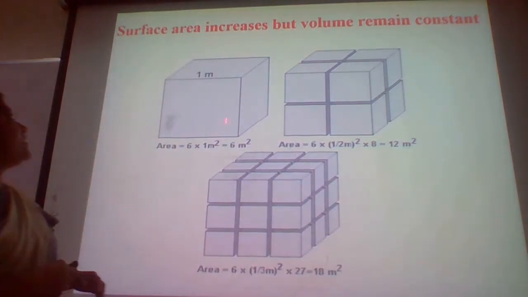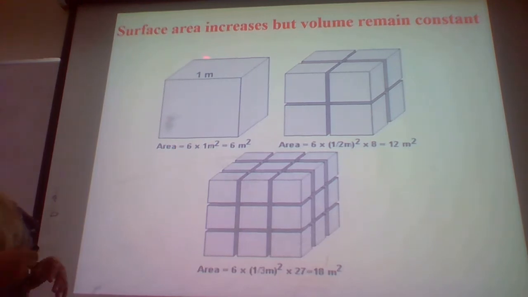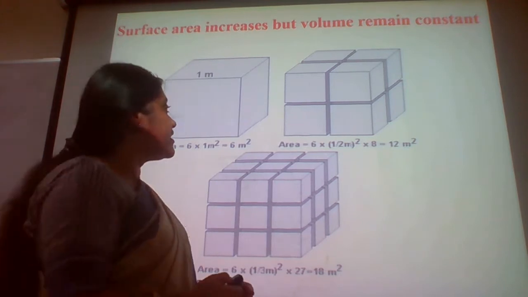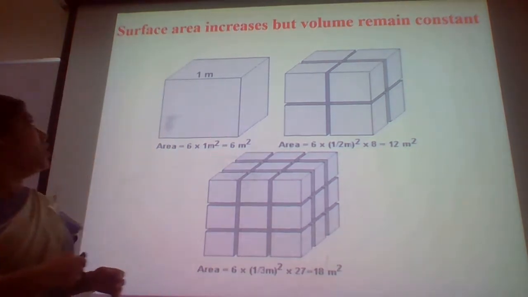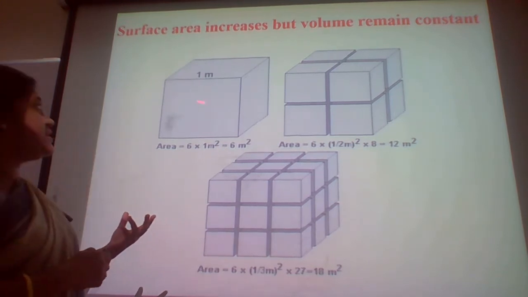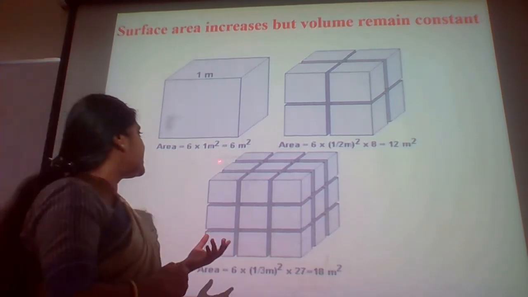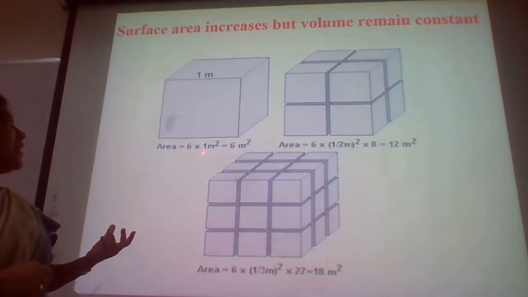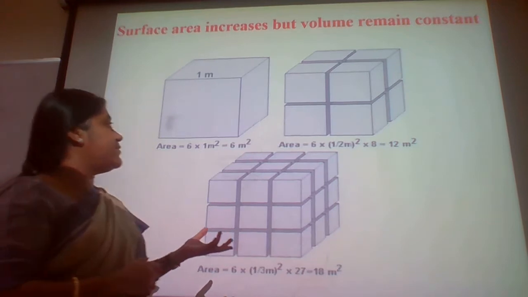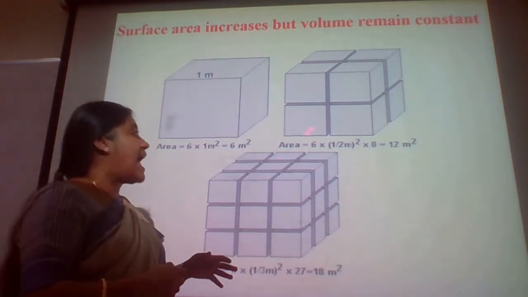You can see here that the surface area increases, however the volume is constant. If you see here, this is a cube of 1 meter side. The body has an area of 6 square meters because of the 6 faces it has.